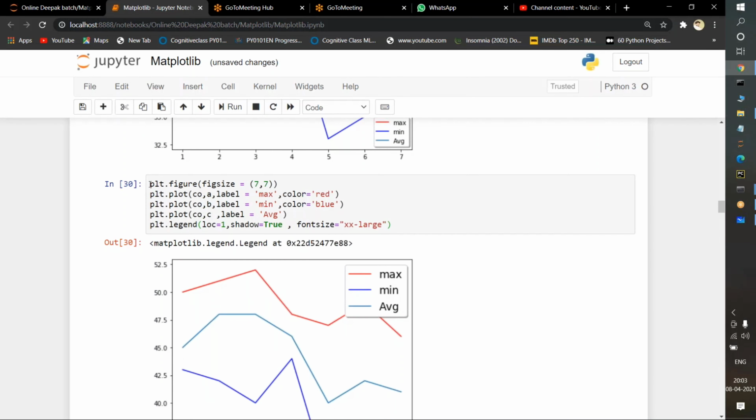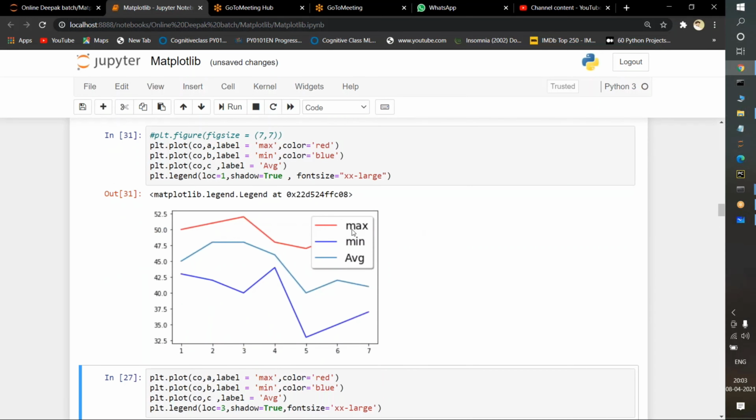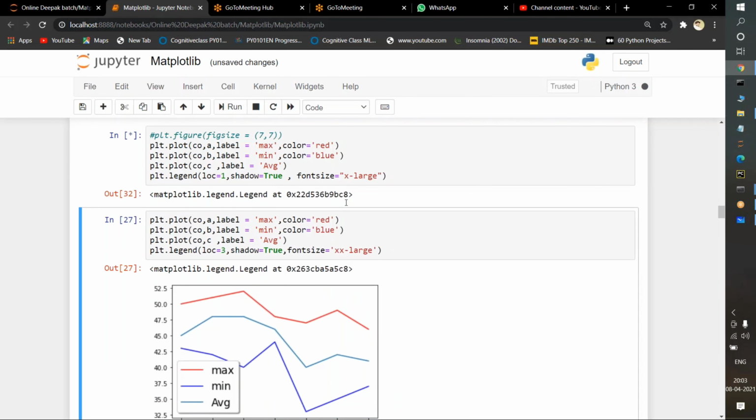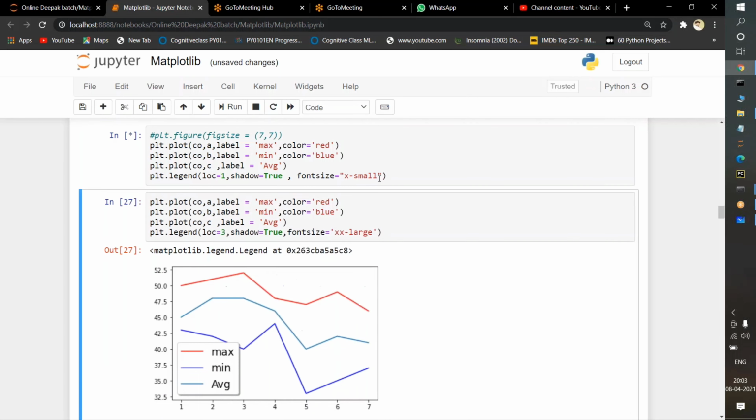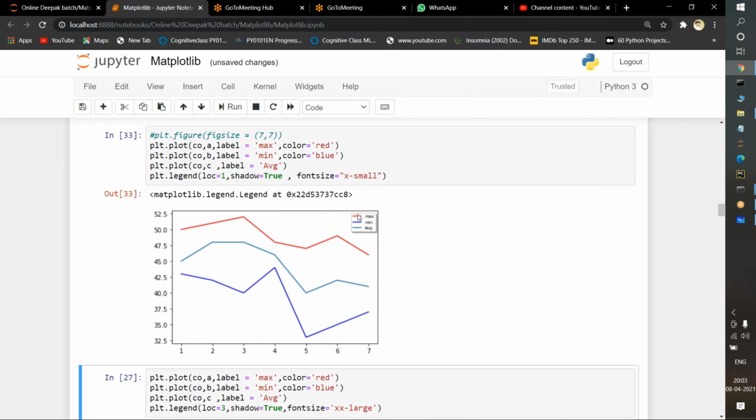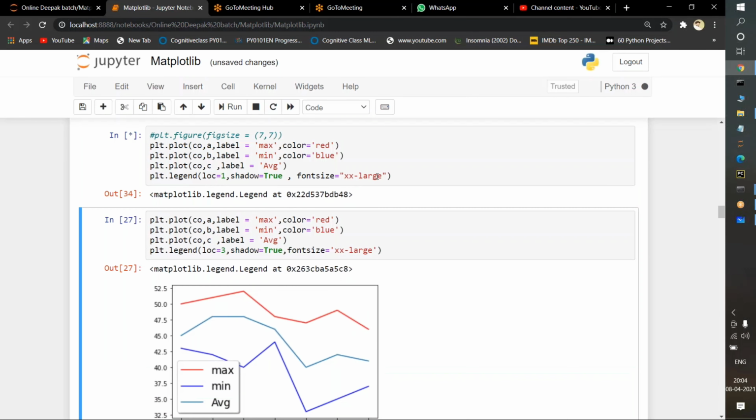Okay, we will just comment it out. Default size only we will take. We will check whether it is increased or not. See, the pop-up has been increased. If I just remove one x, we will take only x-large. See, somewhat it is reduced. Okay. If I take here x-small instead of large and execute it, see, very small. The pop-up of this legend function is very small. So instead of that, we will pass xx-large for clear visualization.